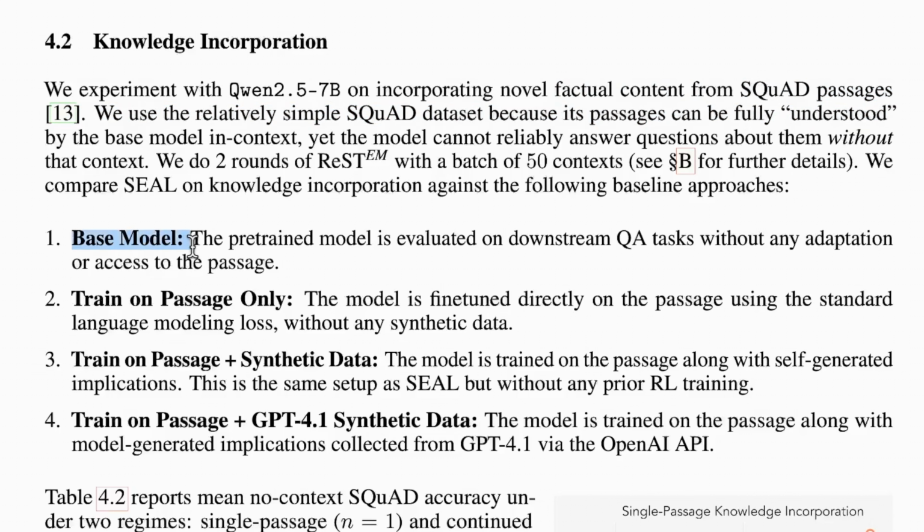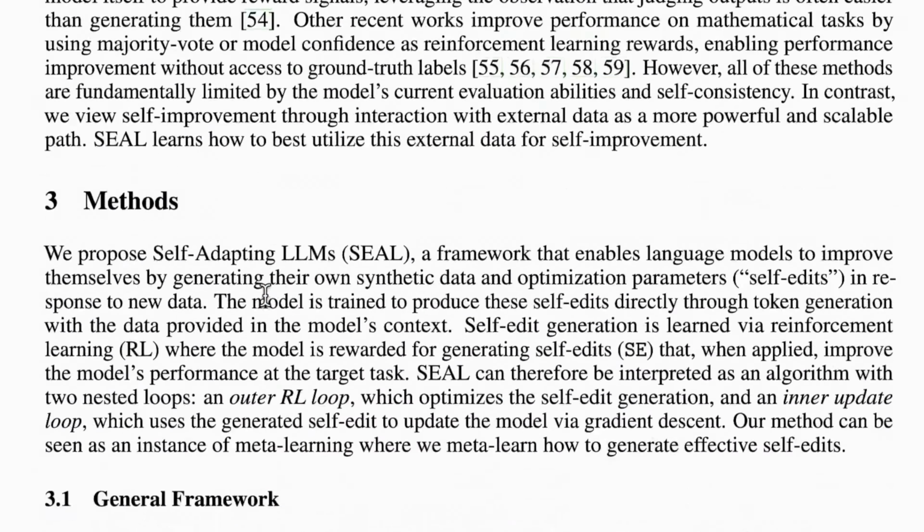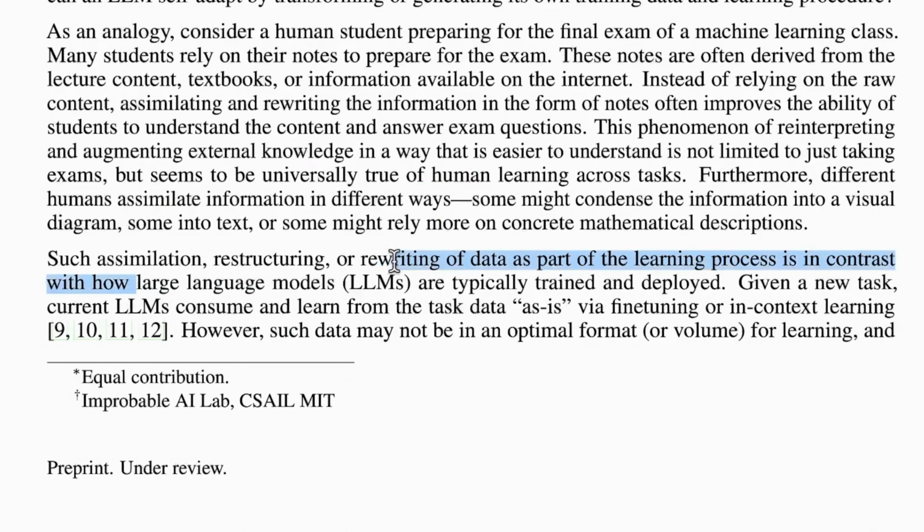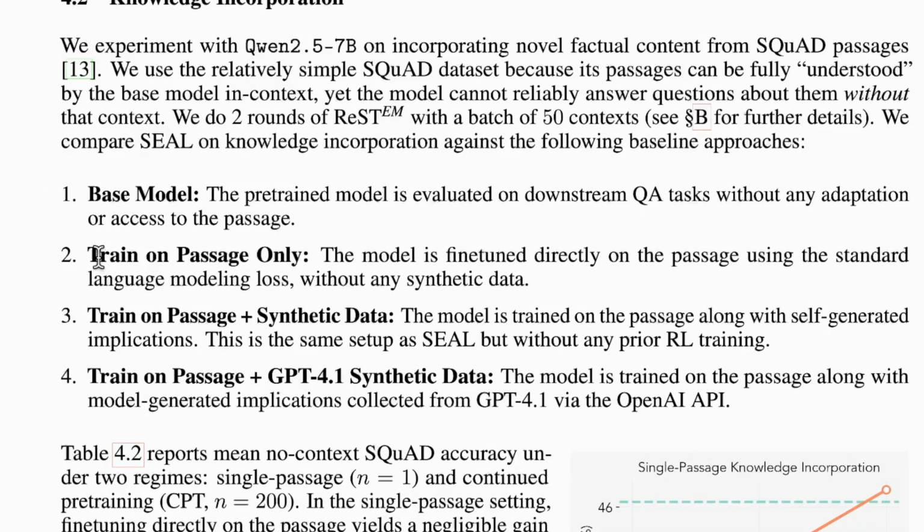The first is the base model, so it's no kind of training. As it is said, the pre-trained model is directly evaluated on the downstream question answer tasks. Second is trained on the passage only. This is very equivalent to the first point that we discussed in the very beginning, where we talked about how large language models consume the data as is. So this is that kind of data, fine-tuning the model on the whole passage.